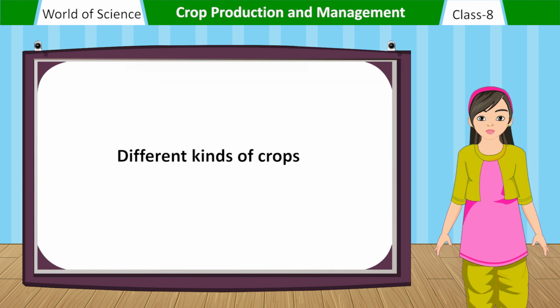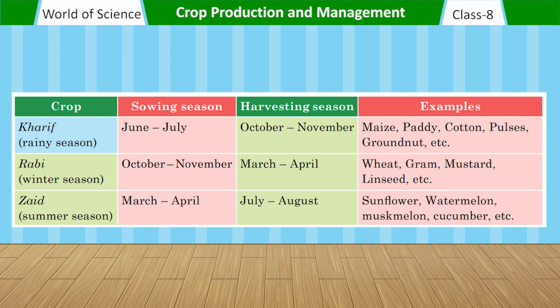Different kinds of crops. Crop, sowing season, harvesting season, examples.